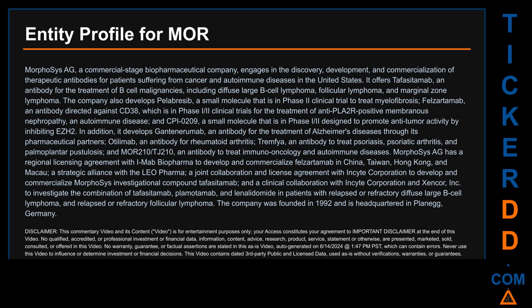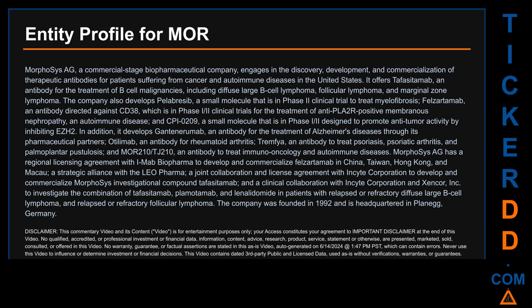Morphosys AG has a regional licensing agreement with I-Mab Biopharma to develop and commercialize felzartamab in China, Taiwan, Hong Kong, and Macau. A strategic alliance with Ellipses Pharma. A joint collaboration and license agreement with Incyte Corporation to develop and commercialize Morphosys investigational compound tafasitamab.